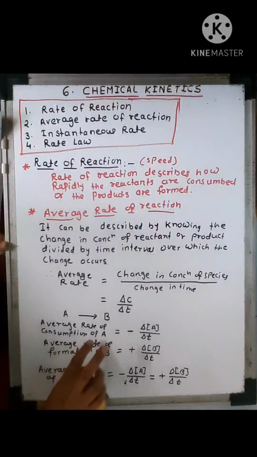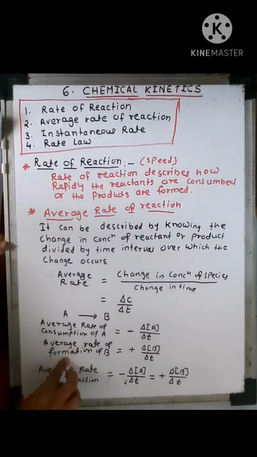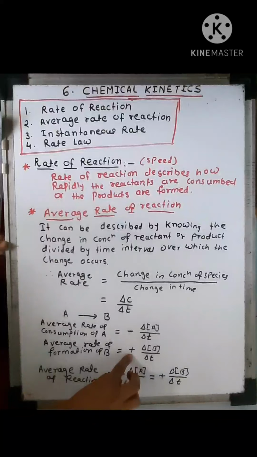So while writing the average rate of reactant, the negative sign must be there, and for the rate of formation of B, that is product, we should write a positive sign.